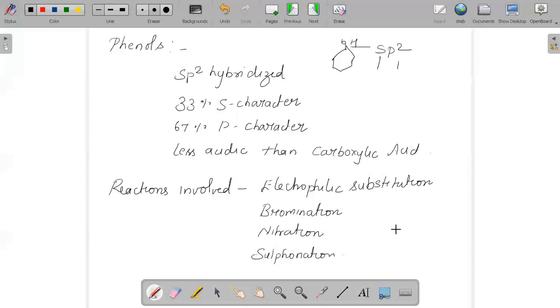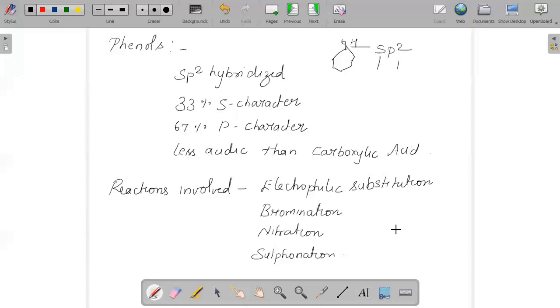When we compare alcohol and phenol, phenol is more acidic than alcohol, because the phenoxide ion will be resonance stabilized due to its resonance structures. This is important.